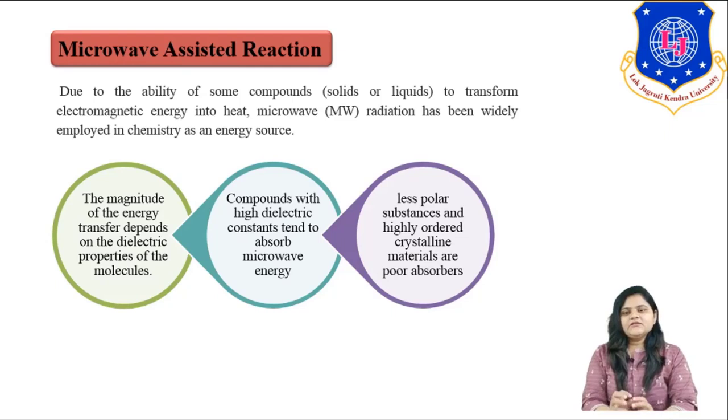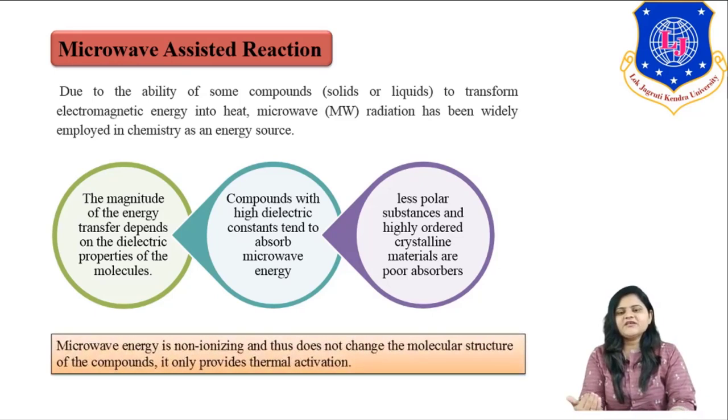As I said, the energy transfer in a microwave reaction mainly depends on the dielectric properties of the molecule. Components with a high dielectric constant tend to absorb microwave energy, whereas less polar substances, or highly ordered crystalline structures, are very poor at microwave absorption. So in this microwave reaction, the selection of material or reactant is very important, or I can say microwave reaction is very selective in nature.